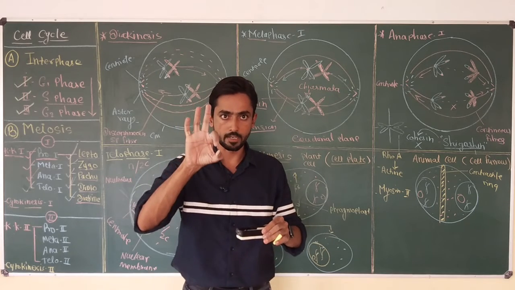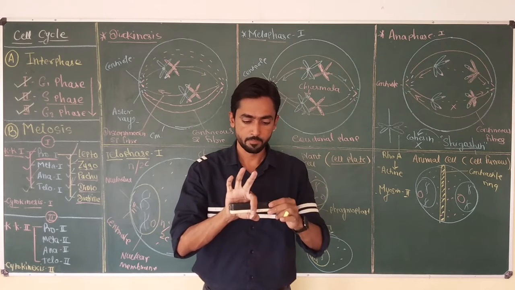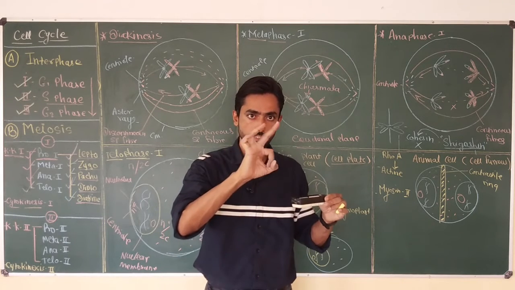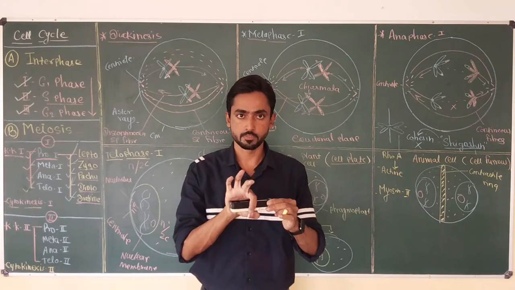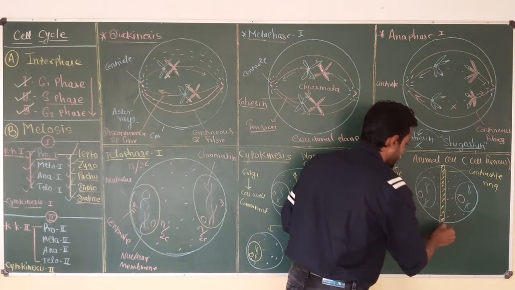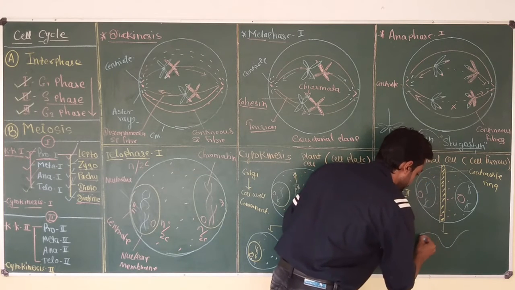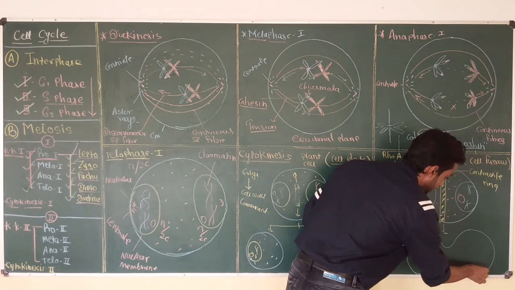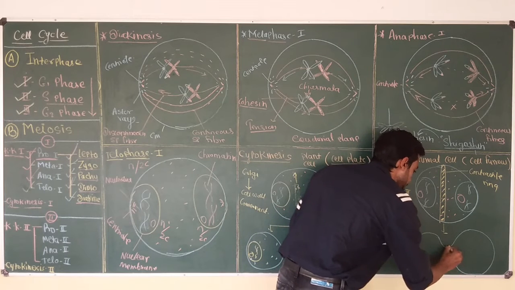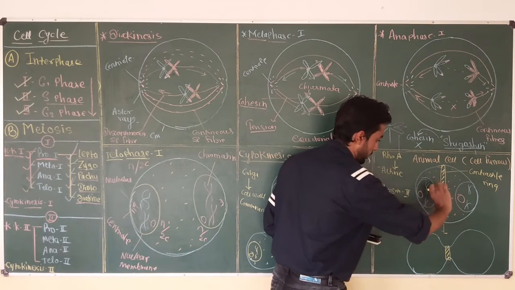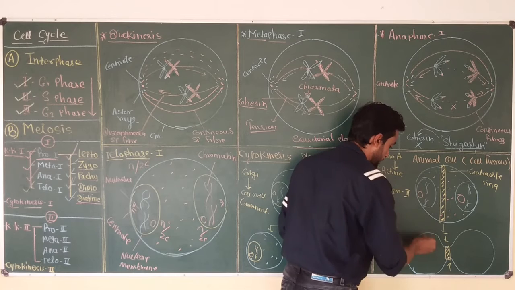Now, contraction of the contractile ring appears. Suppose this is the contractile ring around the cell membrane of the animal cell. This is the animal cell. Now, due to contraction of the contractile ring, force is generated on the cell membrane of the cell that will lead to a condition in which a cleavage or furrow is produced. Okay, the cell is going to pinch from the center. This is the contractile ring, and due to contraction of the contractile ring from both sides, the cell is divided into two equal parts.